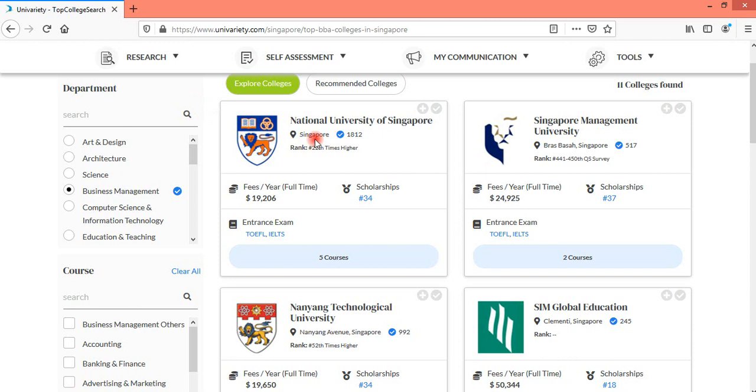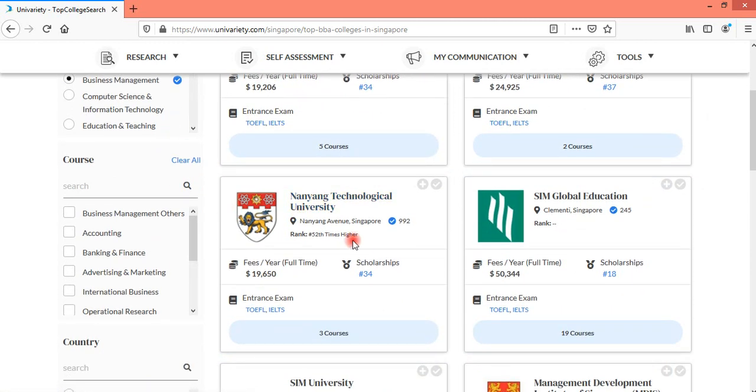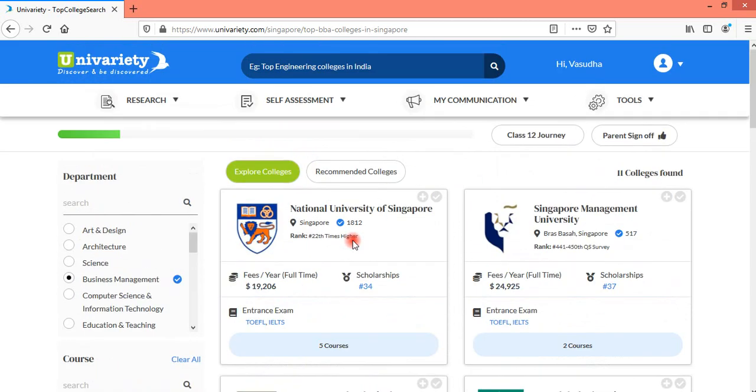However, you need to be a little careful in selecting colleges from the Explore Colleges tool, because again there is no categorization of aspiration, best fit and safe. So you might end up selecting only aspiration colleges, or only safe colleges. So you need to be a little careful over here, and a lot of understanding of various categories of colleges is important before you use the Explore Colleges tool and select colleges from there.